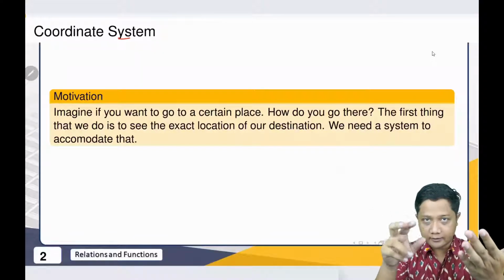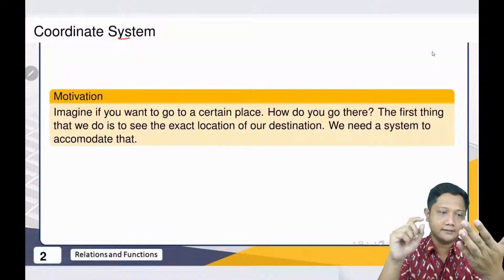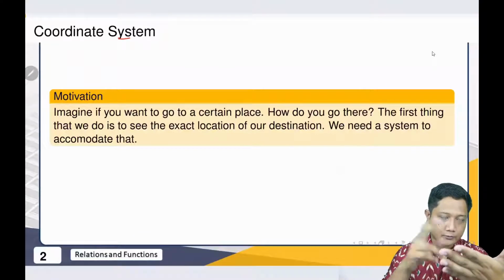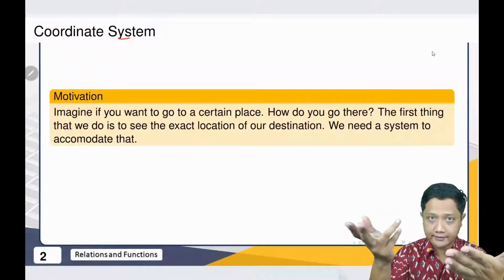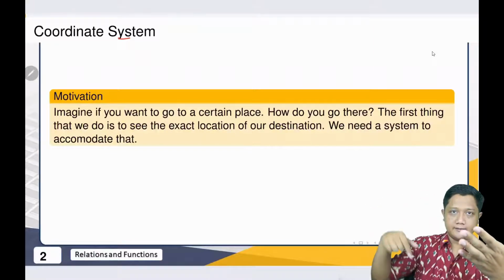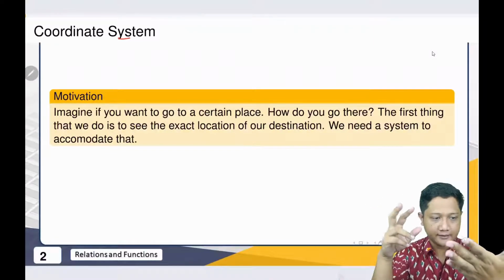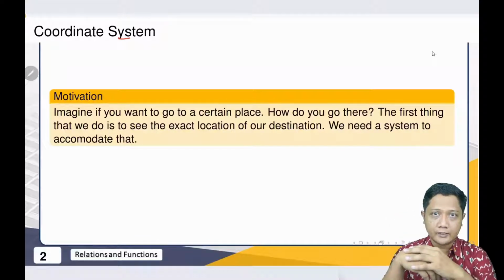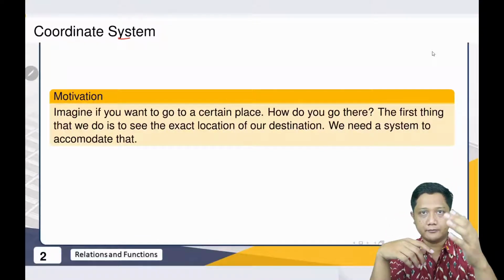There is a coordinate for the place that we want to go, the destination, and we need a certain point.